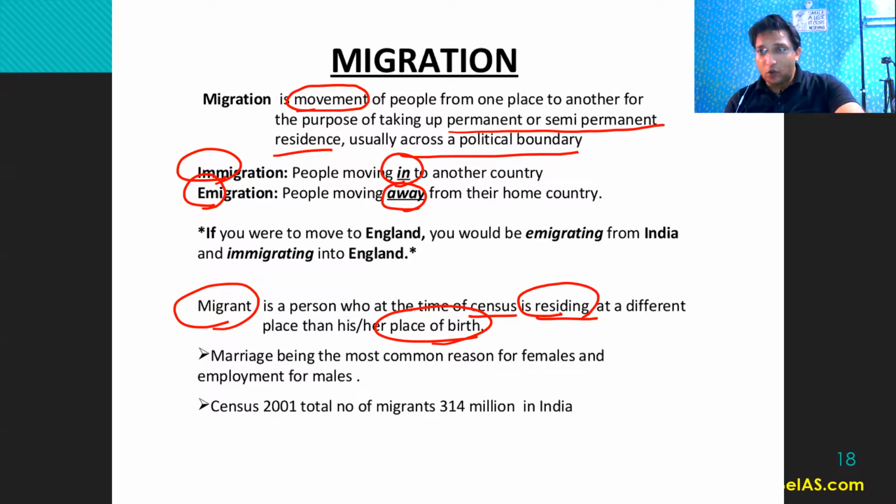Nowadays we are facing a big problem, like these migrants are facing a big problem because of the lockdown. We can hear a lot of people are moving from Maharashtra, Tamil Nadu to their hometowns in Uttar Pradesh, Bihar and Madhya Pradesh and so on, which is a very difficult situation. The government is taking measures, but still those measures are insufficient. Marriage being the most common reason, right? And for females it is marriage, and for males it is employment.